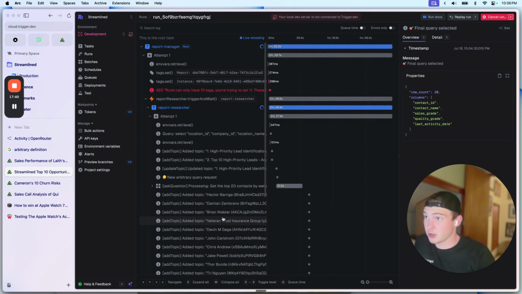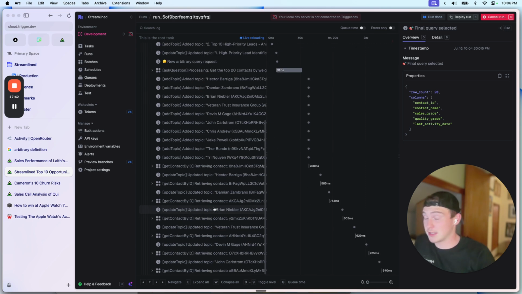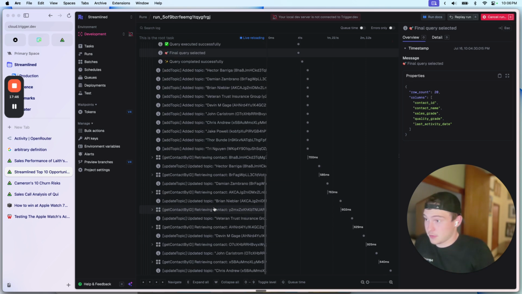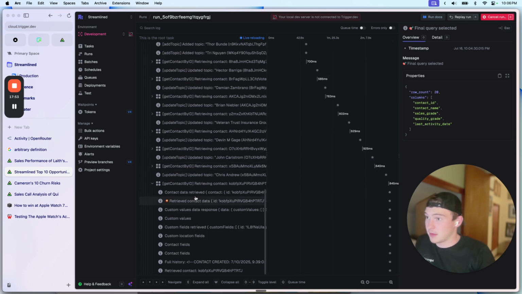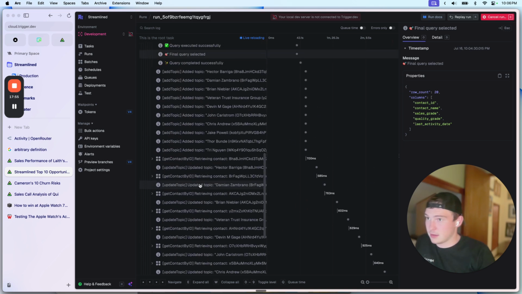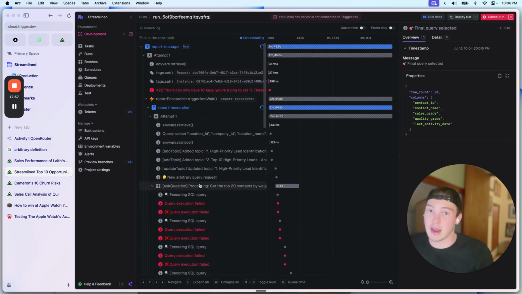So it's doing a bunch of work. It's been 2.5 minutes, so good thing we have that 10-minute timeout here. But you have to imagine, this is going to run basically constantly. This could run every single day for every single sub account.